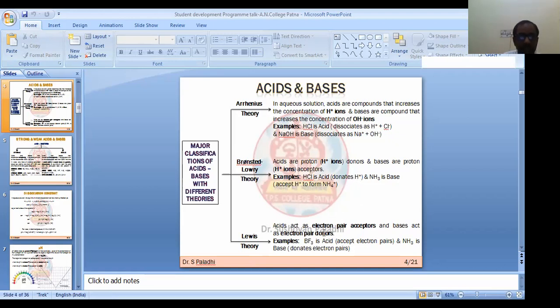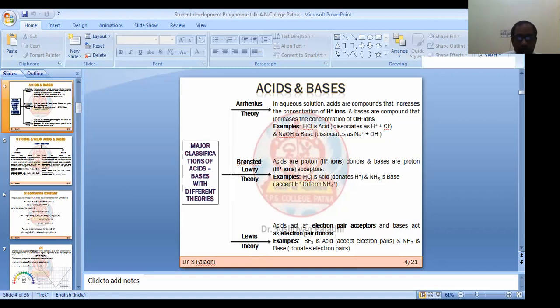Other than H plus, some other substances like BF3 also accept electron pairs. BF3 with NH3 can accept the electron pair of ammonia to form the adduct, an acid base adduct.